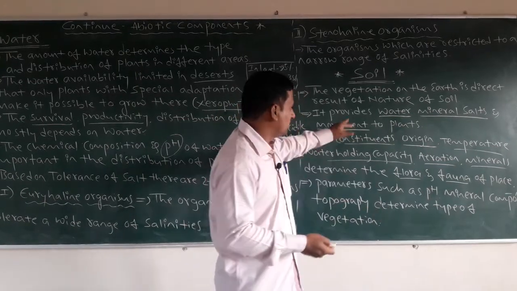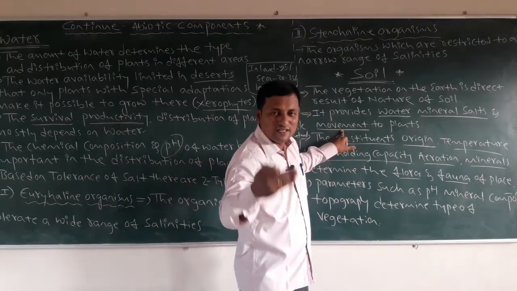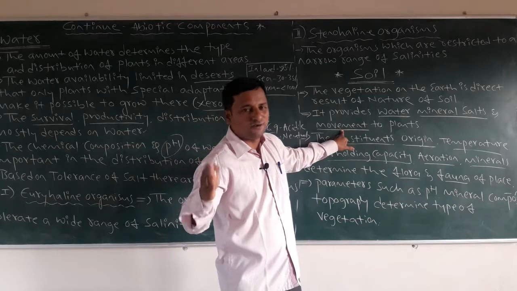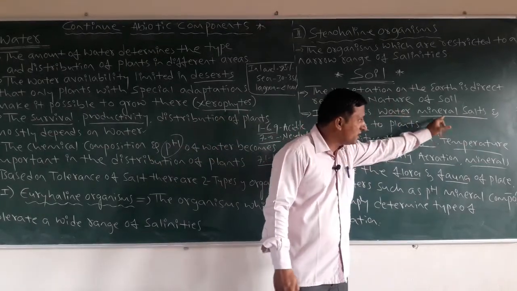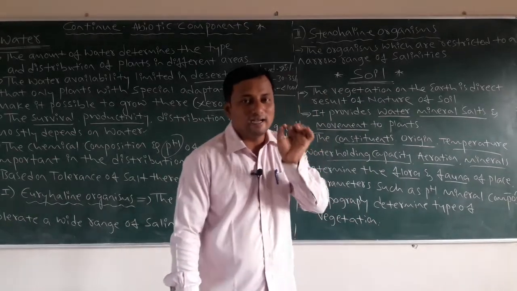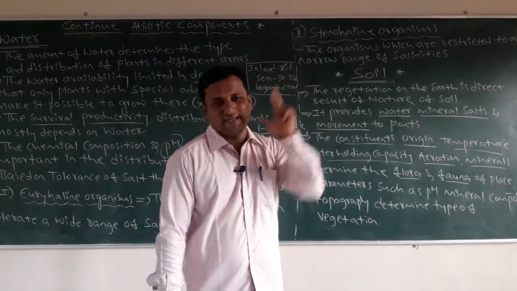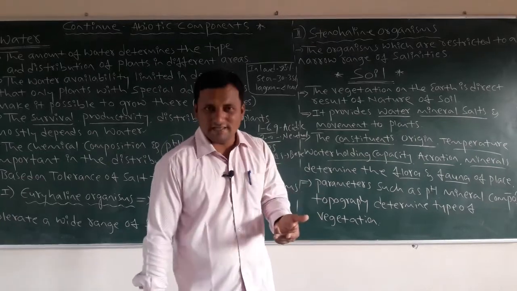So these different roles matter, because soil has the main important role of holding water and mineral salt compositions. These help plants in all types of metabolic activities like photosynthesis and respiration.